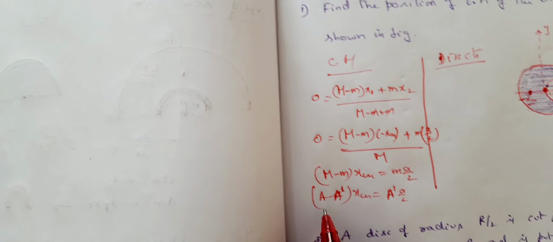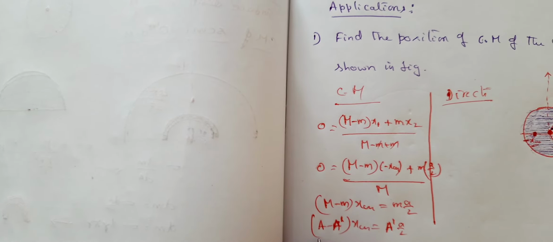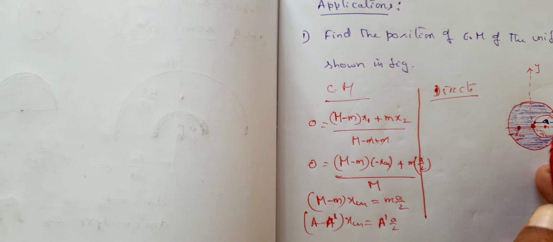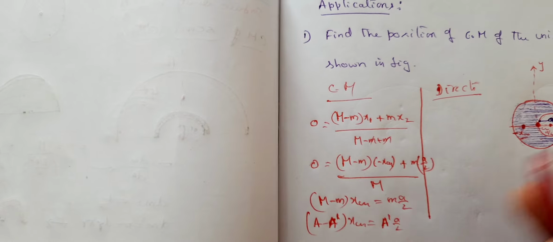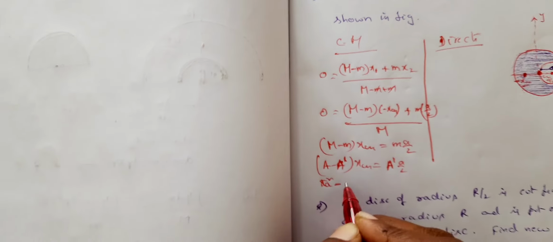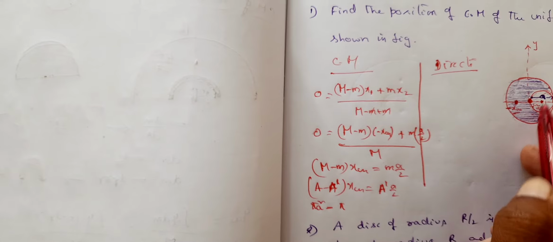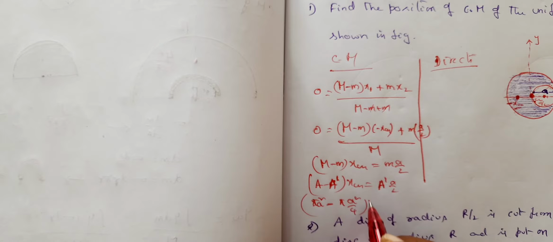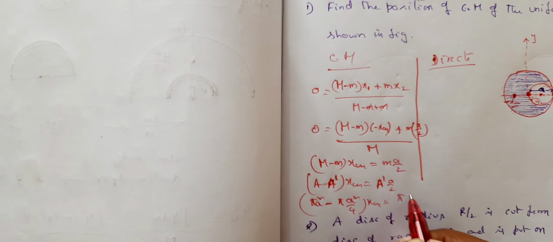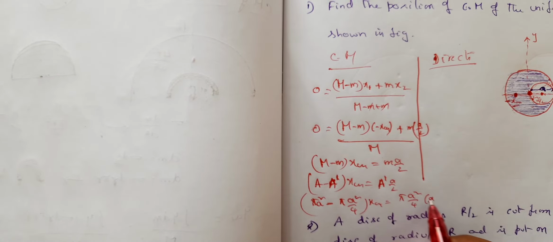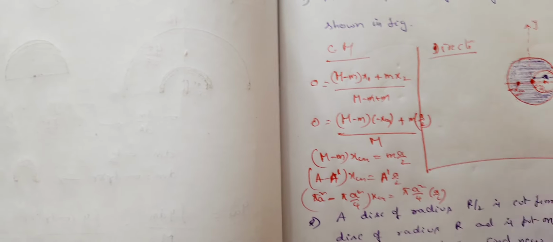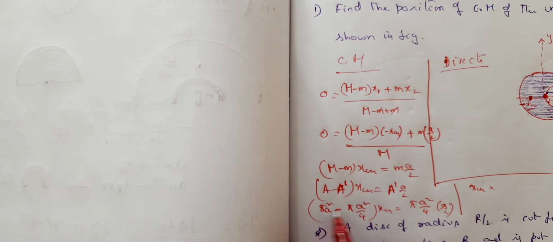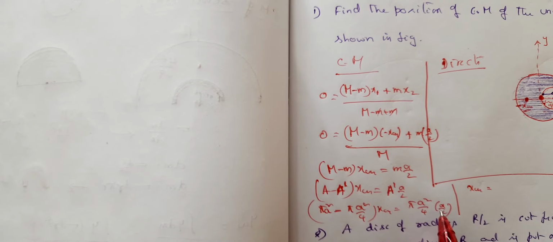So now what is A? Surface areas, is it not? What is the area of the capital M one? Pi a square, if a is the radius here. So pi a square minus, when it comes to this one, a by 2 is the radius, so pi a square by 4, into xcm is equal to pi a square by 4 into a by 2. Now simplifying this, pi a square is common everywhere, you can cancel that.